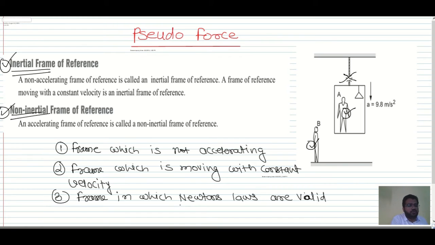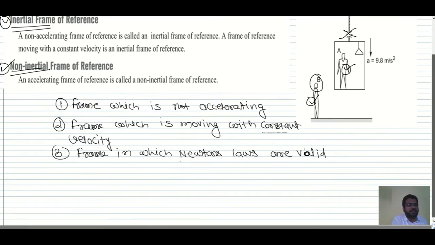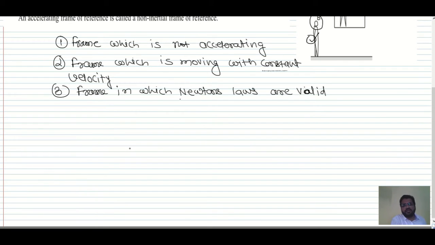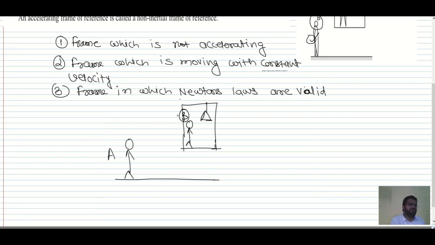Now consider the forces on the lamp with respect to man B. Pseudo force, everything I'll explain. Firstly understand this now. So I'll just draw over here. This is man A, who is on the ground. Man B is in the lift, and this is the lamp which we have.